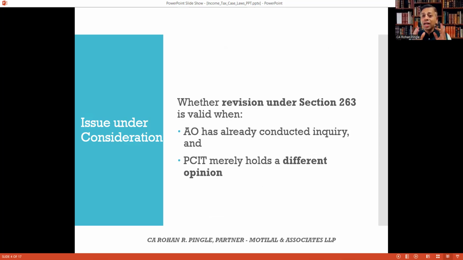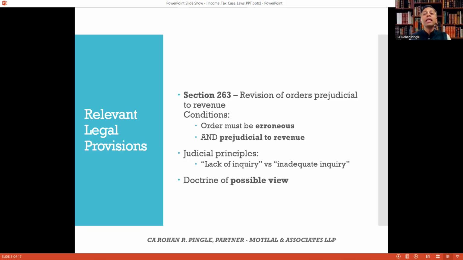Whether revision under section 263 is valid when the Assessing Officer has already conducted inquiry and the PCIT merely holds a different opinion and nothing more than that. Let's see the relevant legal provisions. Section 263, revision of orders prejudicial to revenue, and conditions: the order must be erroneous and prejudicial to the revenue. And the judicial principles: lack of inquiry versus inadequate inquiry, very important, and the doctrine of possible view.